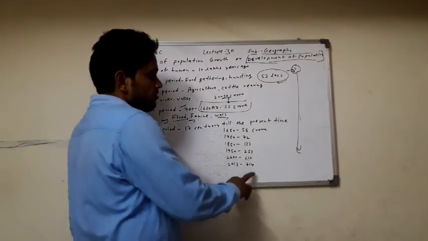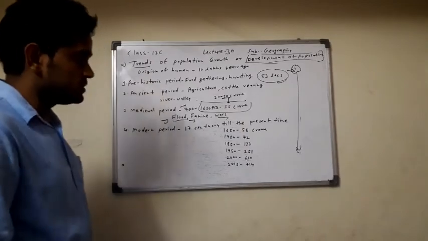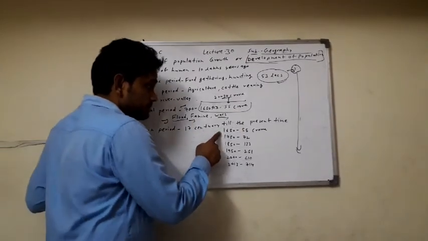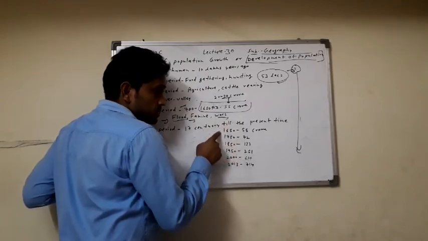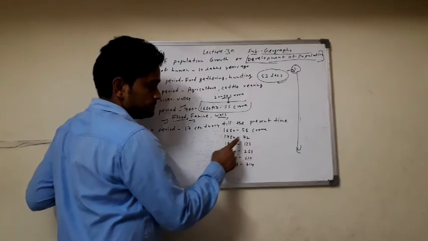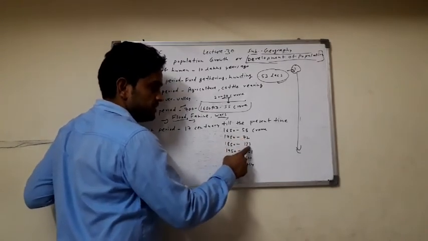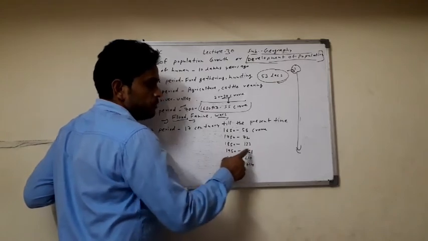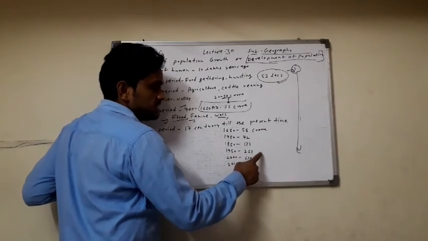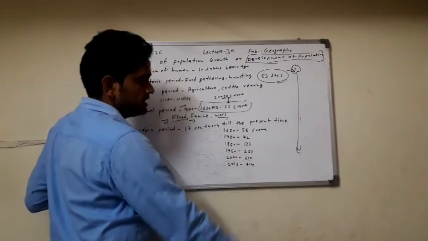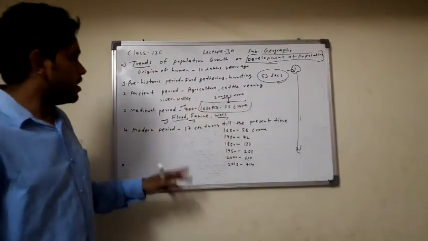So in total, the trends of the population show an increase. Clear? In 1650 the population was 55 crore, 1750 72 crore, 1850 133 crore, 1950 251 crore, 2000 610 crore, and 2013 714 crore.